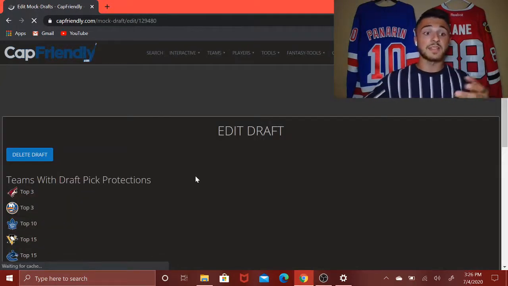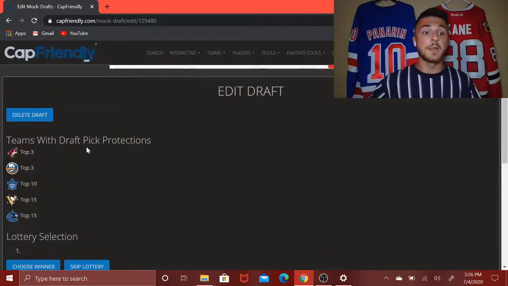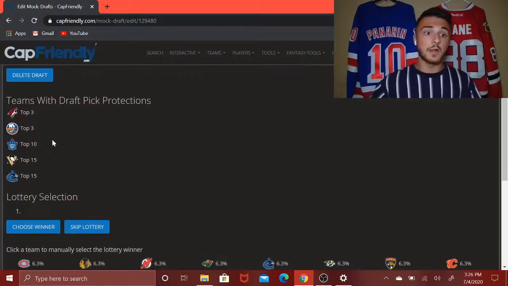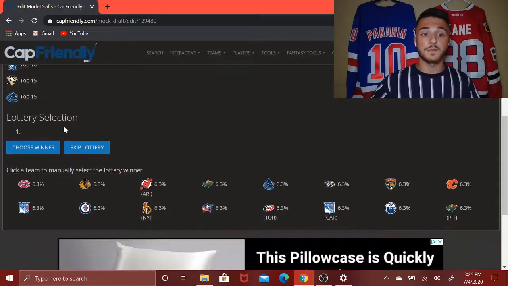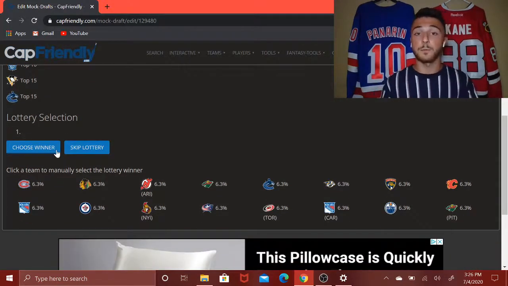Okay, so as you can see here, these are all the teams that don't currently have their first round pick for this year's draft, but can obtain it given conditions on the trades that happen. So as you see, the Arizona Coyotes, Islanders, Maple Leafs, Penguins, and Vancouver Canucks all have a chance to get that first round pick back depending on the situation regarding their trades. And as long as I hit this choose winner button, which is what I'll be doing now, we're going to find out who wins the first overall selection.